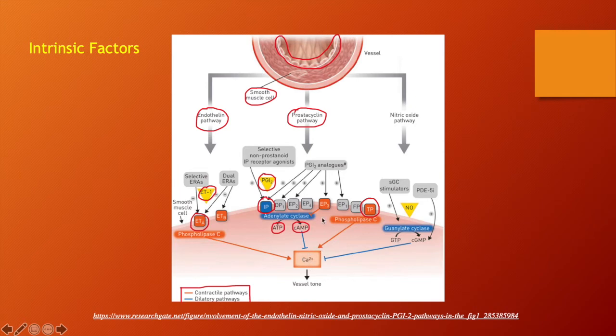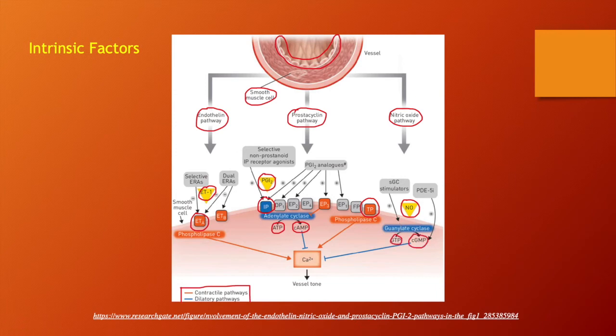So last but not least, we have nitric oxide. So nitric oxide is actually not going to bind to a membrane receptor. What it's going to do is it's going to diffuse through the sarcolemma of the smooth muscle cell. So once it does, it's going to bind to an effector enzyme called guanylate cyclase, which is responsible for converting